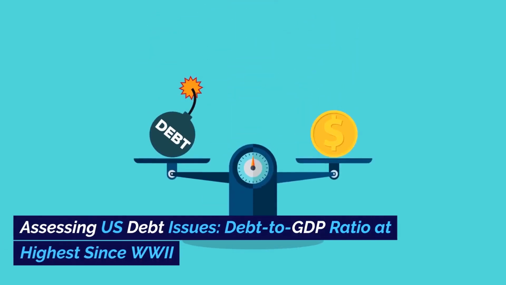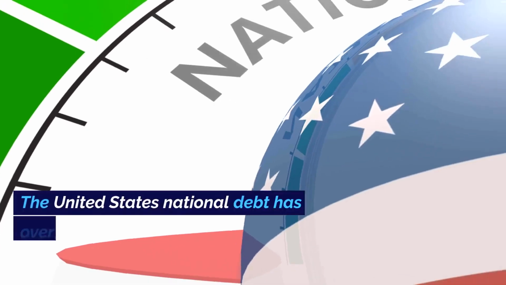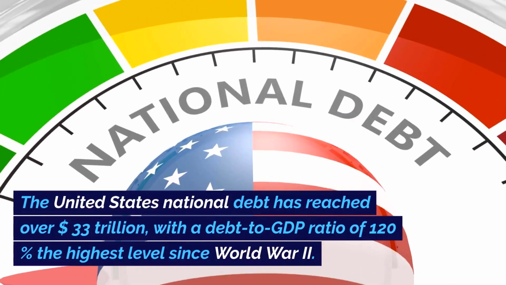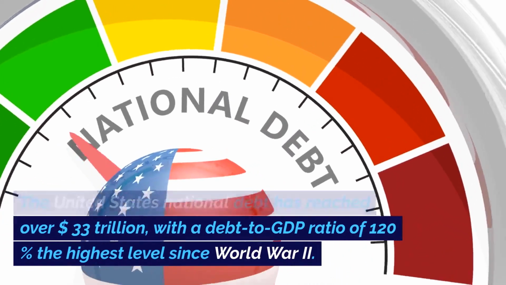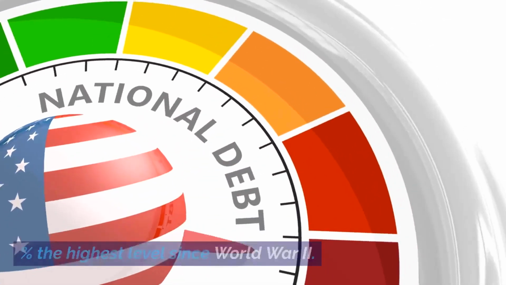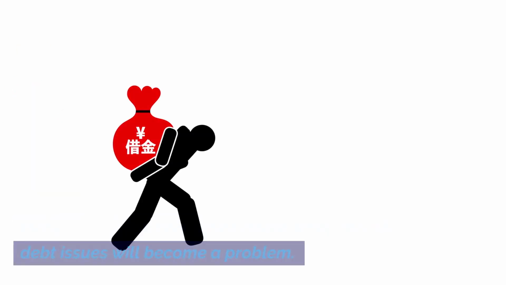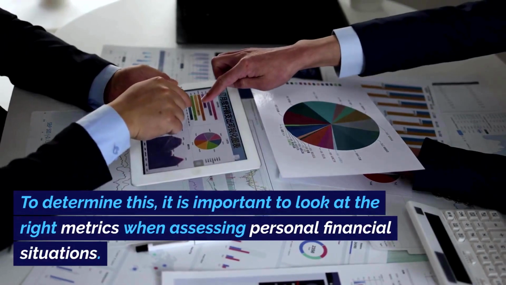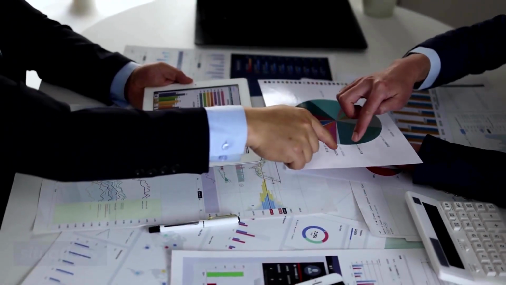Assessing U.S. debt issues. Debt-to-GDP ratio at highest since World War II. The United States national debt has reached over $33 trillion, with a debt-to-GDP ratio of 120%, the highest level since World War II. Many people are concerned about when the U.S. debt issues will become a problem. To determine this, it is important to look at the right metrics when assessing personal financial situations.